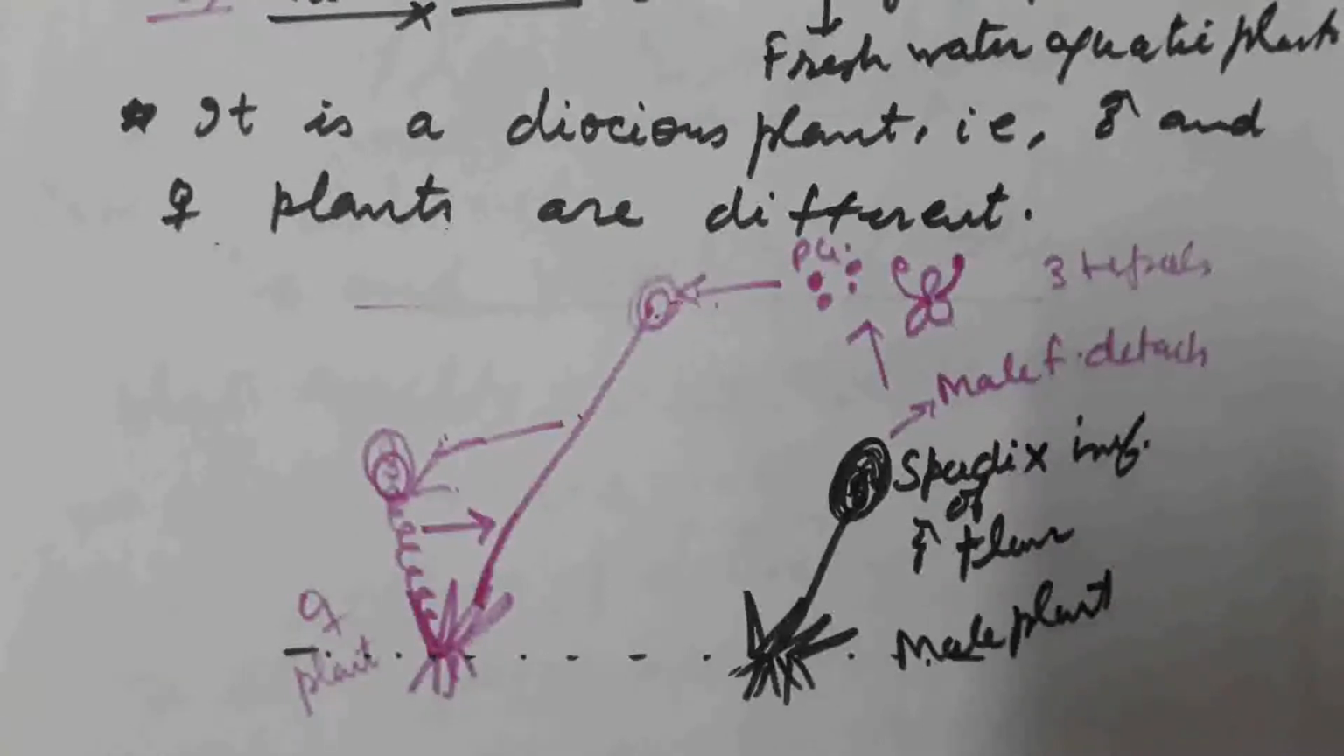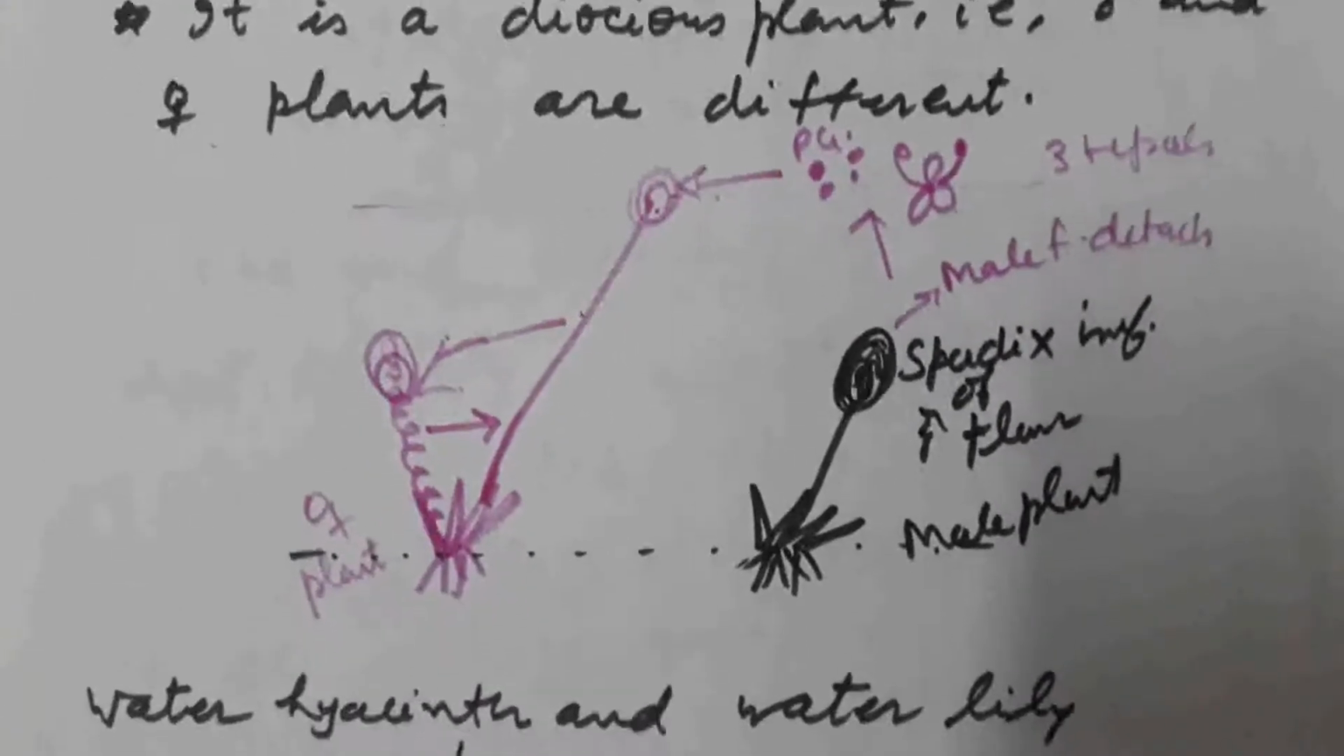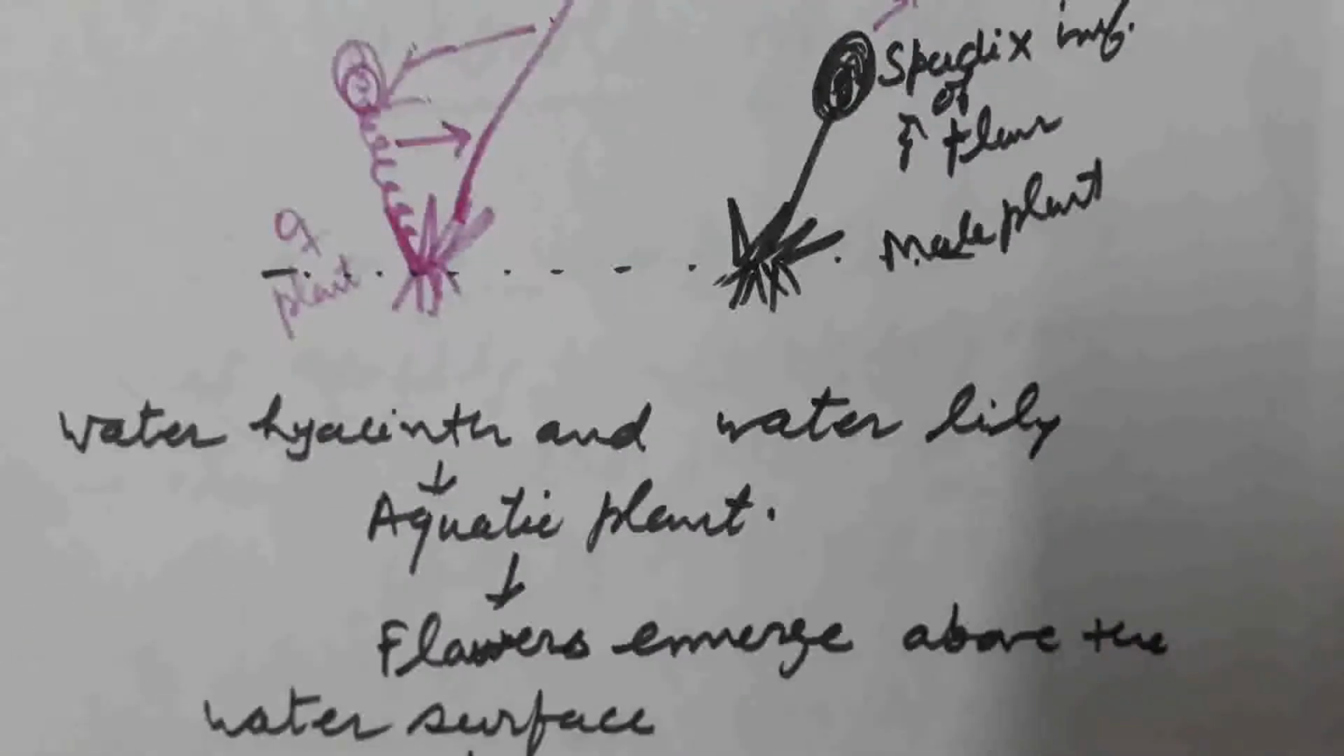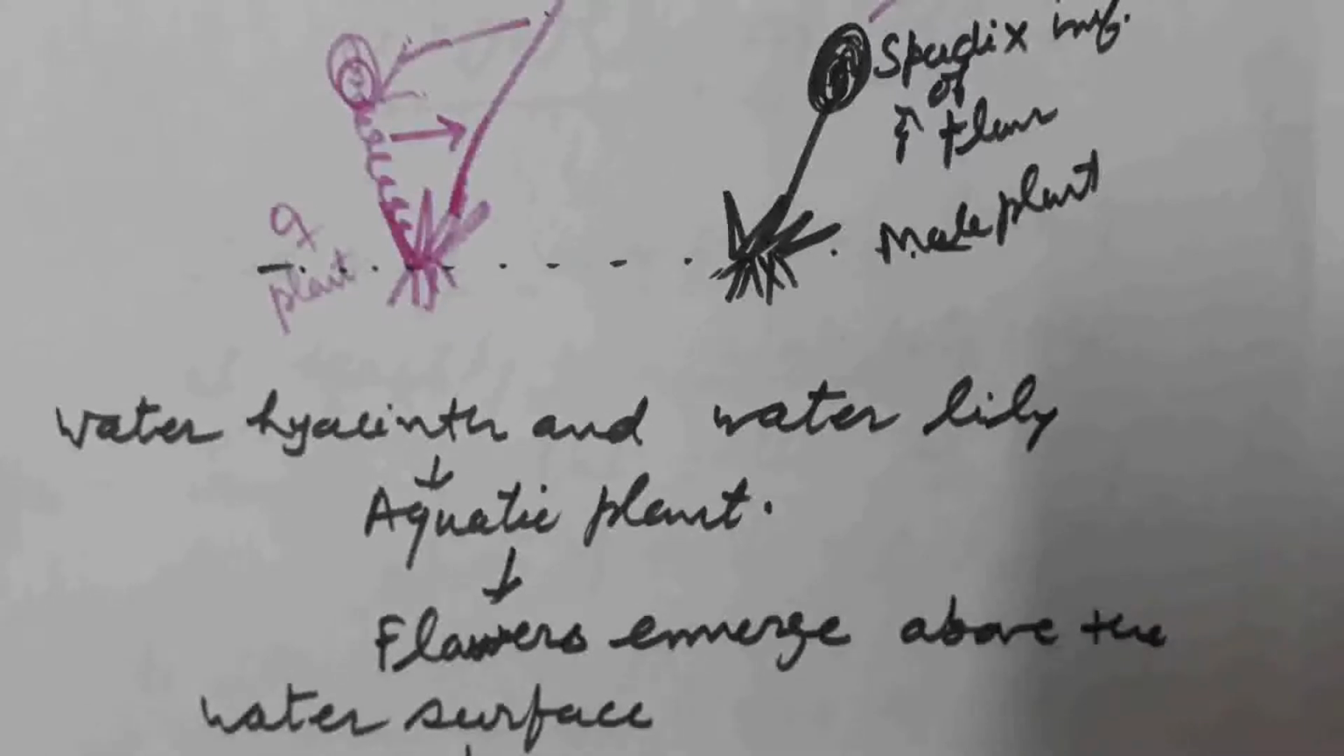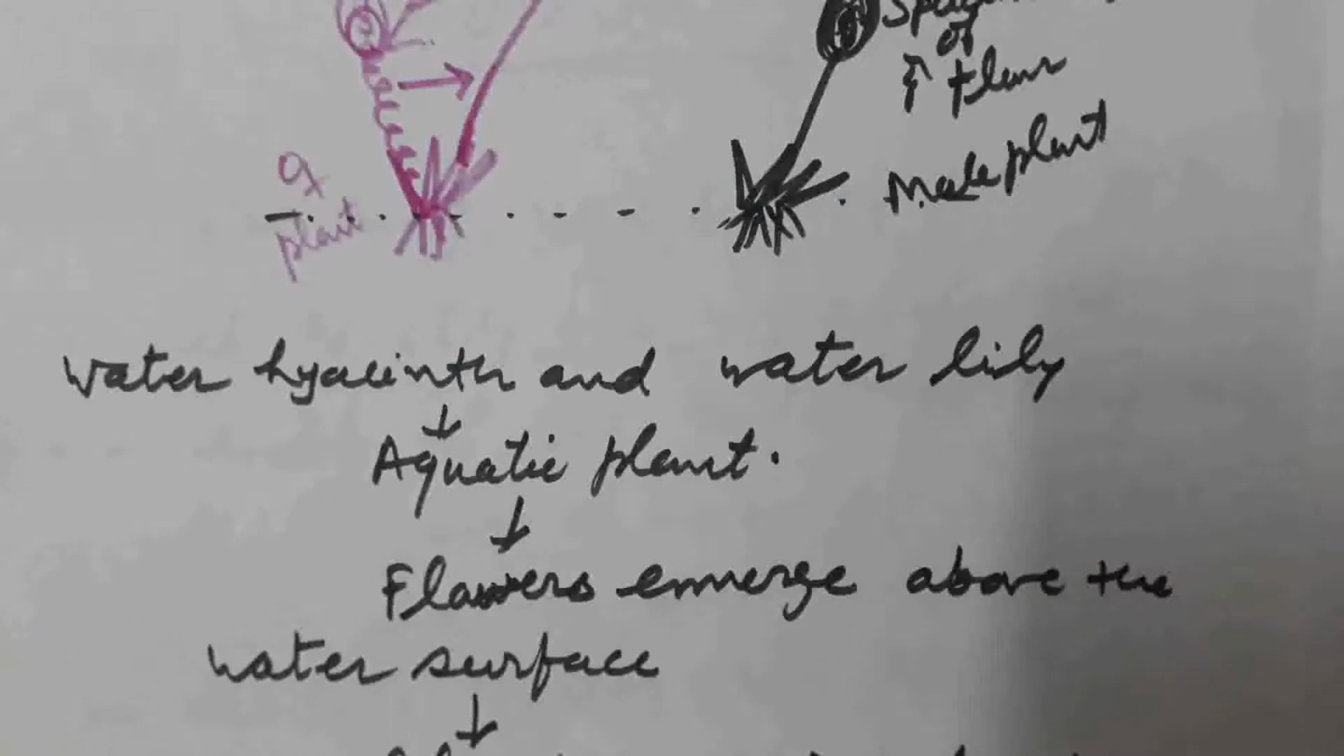There are two other aquatic plants which are discussed in your NCERT, that is water hyacinth and water lily. Both are aquatic plants. What happens in this case? Flowers emerge above the water surface. And here the pollination takes place with the help of insects or wind, like all other terrestrial plants. Both are aquatic plants, but pollination takes place by insects or wind current.